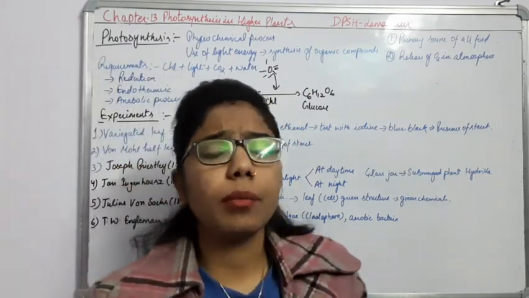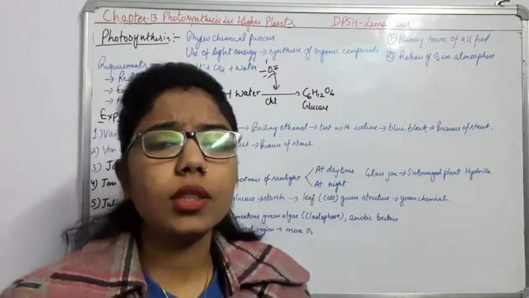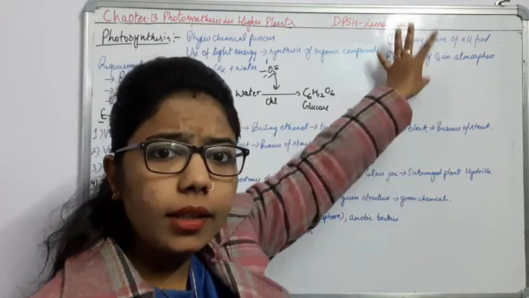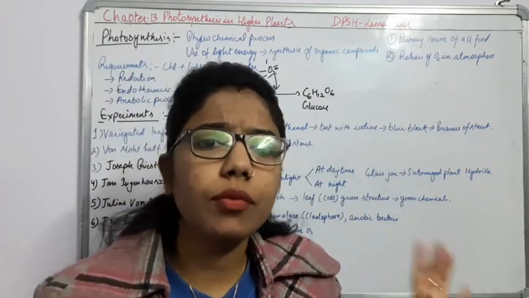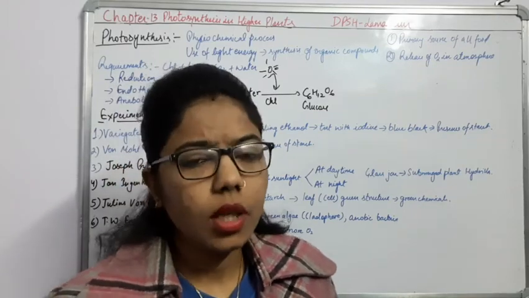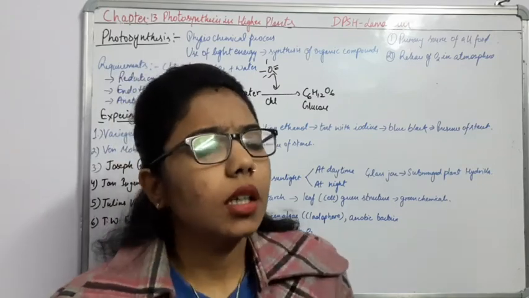Now, the importance of photosynthesis: why is it very important for human beings? It is the primary source of food, because we know that plants are the producers. Whatever the plants produce is consumed by the consumers.